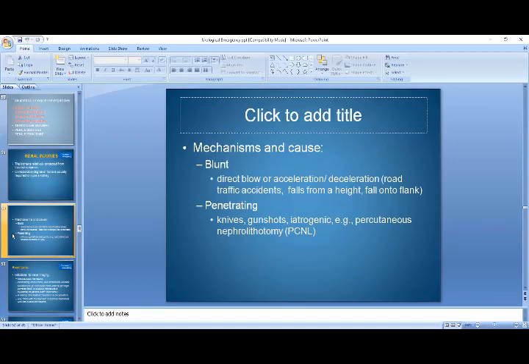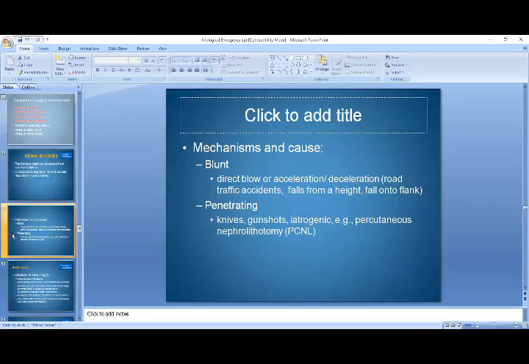So there are broadly two types of mechanism that can cause injury to the kidney. One is blunt, the other is penetrating. Blunt blow, acceleration, road traffic accidents, fall from height or fall onto the flank.